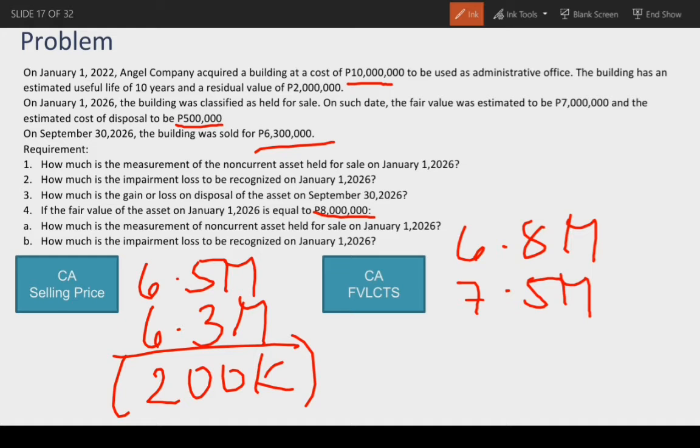Ang measurement ay the lower between them. So, ang lower ay carrying amount. So, ito ang measurement noong January 1, 2026. So, requirement B, how much is the impairment loss to be recognized on January 1, 2026? So, kapag mas mababa ang carrying amount at mas mataas ang fair value less cost to sell, so walang impairment loss na i-recognize. So, ang answer sa letter B ay 0.